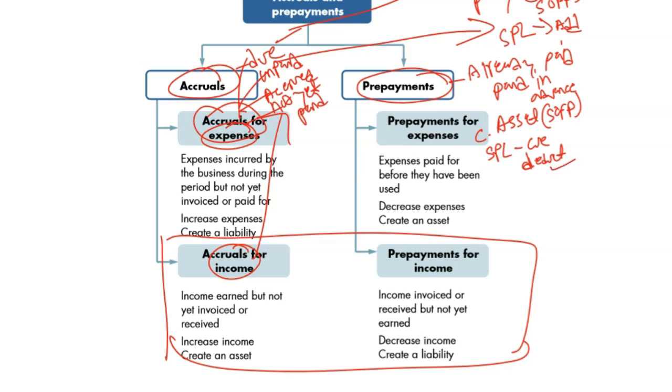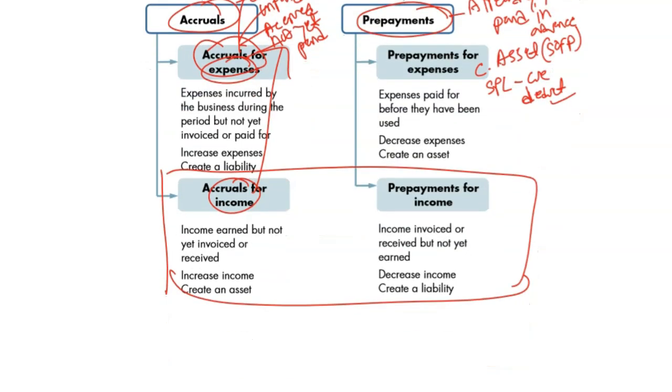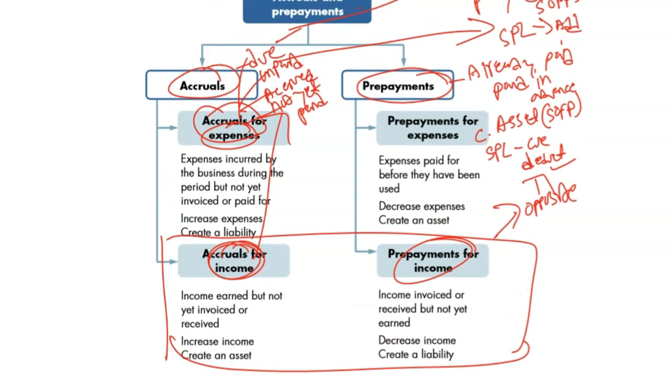Okay, that's the treatment in SOFP and SPL. And the same treatment we do opposite in terms of income. Accruals of income, prepayments of income, we do opposite. Opposite of whatever we've learned at the top. Don't worry, we're going to go thoroughly in detail. This is just a gist, a starter.